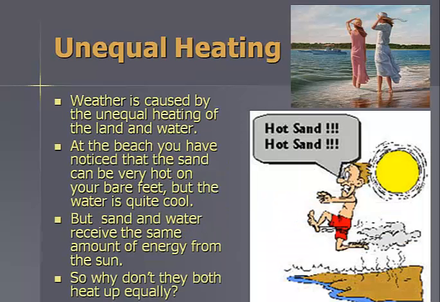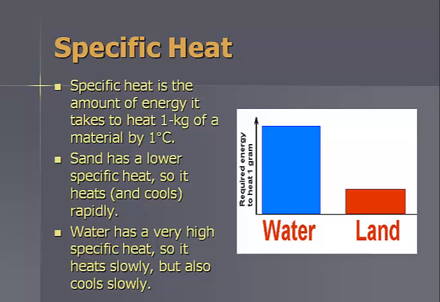Unequal heating. Weather is caused by the unequal heating of the land and water. At the beach, you have noticed that the sand can be very hot on your bare feet, but the water is still quite cool. Sand and water receive the same amount of energy from the sun, so why don't they both heat up equally? It's because of specific heat. Specific heat is the amount of energy it takes to heat 1 kilogram of a material by 1 degree Celsius.